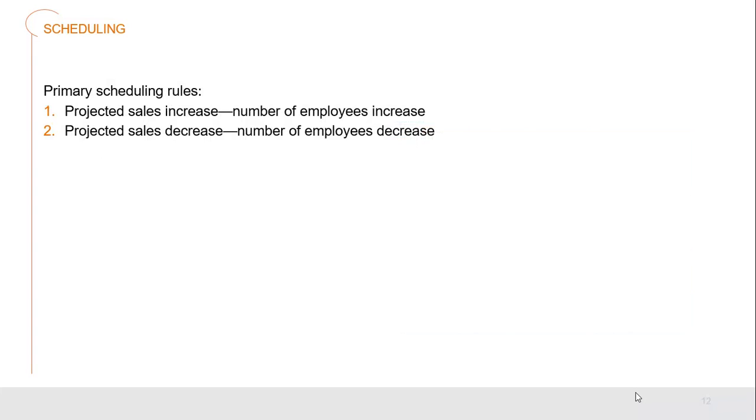So we have a couple of rules that we have to abide by when it comes to scheduling. If our projected sales increase, we would need to increase our employees. If we have sales that are going to be lower on our projections, then we would need to decrease the number of employees.